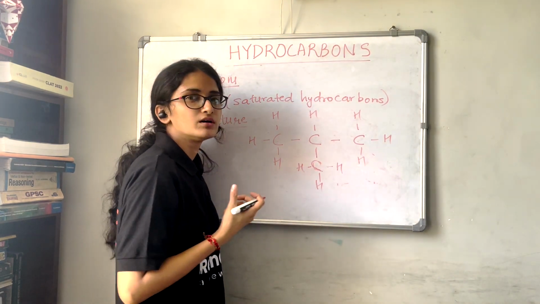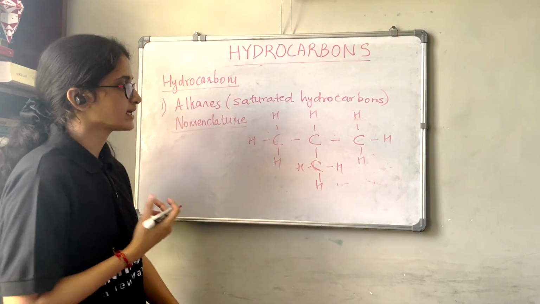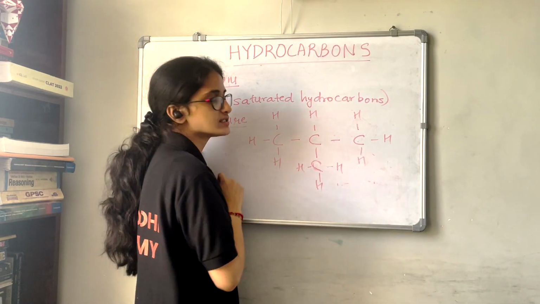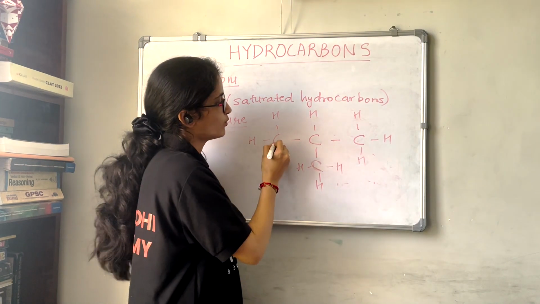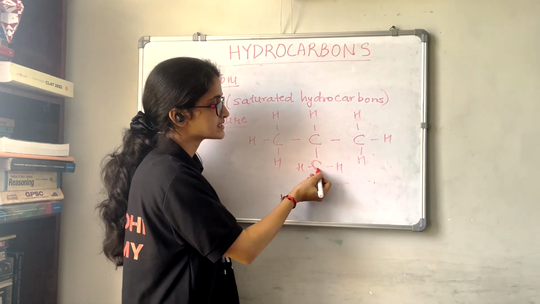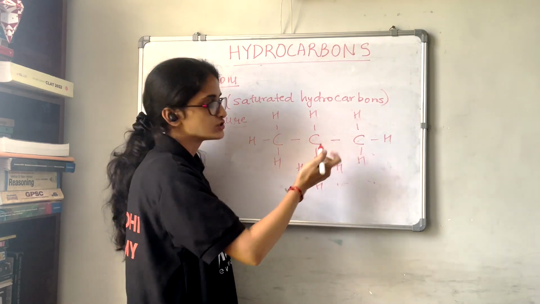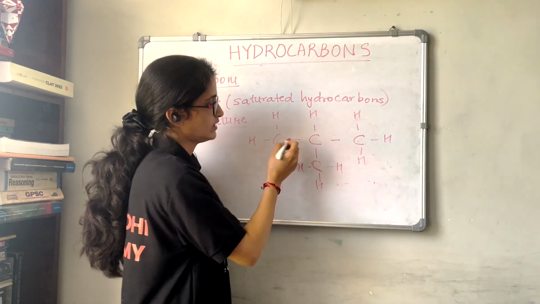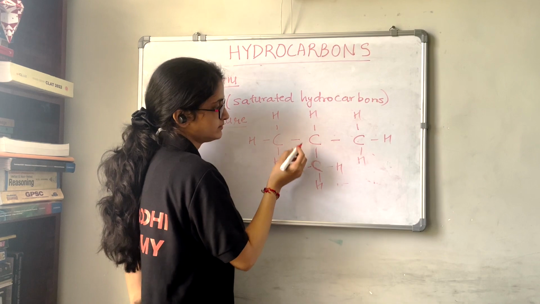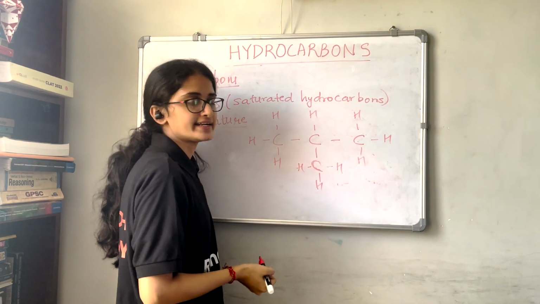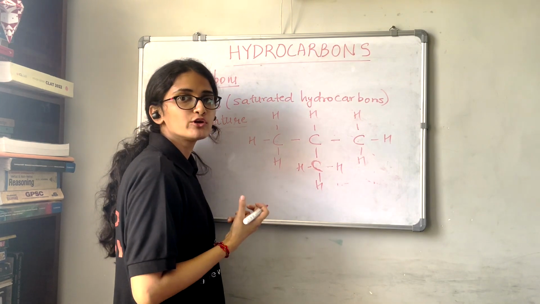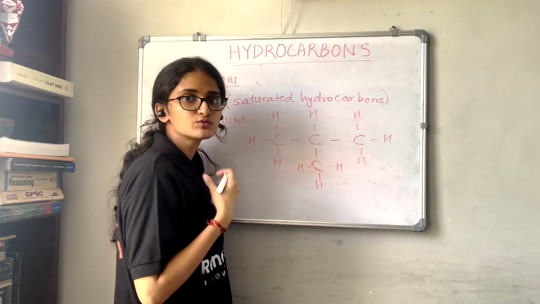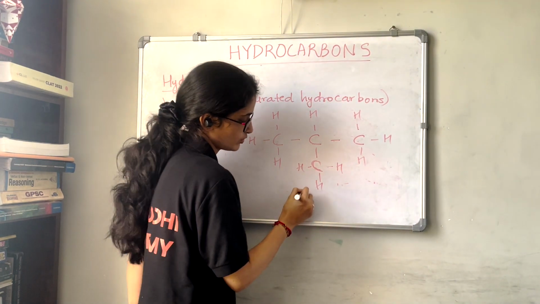So now while writing the name, what do we see? The first thing we see is the straight chain, that is the longest straight chain of carbon. So here, which is the longest chain that we have? 1, 2, 3, having 3 carbons, because this is not coming in that chain, right? So this is the carbon which is attached to this chain. This acts as a substituent. So this is the straight chain that we have, and to this straight chain this carbon is attached. Now while giving the IUPAC name, we have to consider this straight chain. Now it has 3 carbons. 3 carbons means what will be the name of that alkane? Propane.